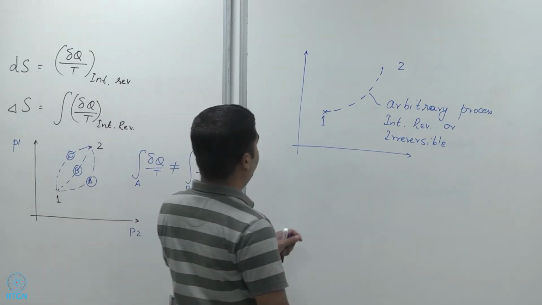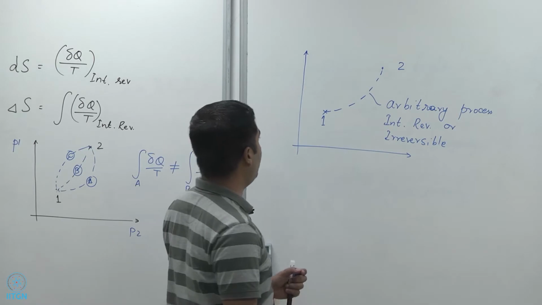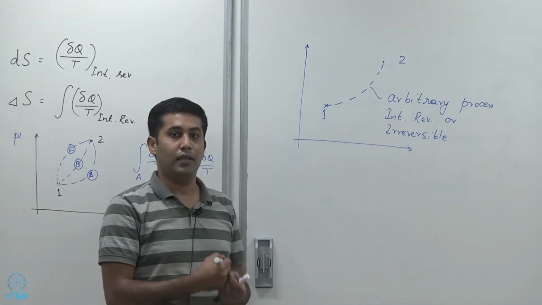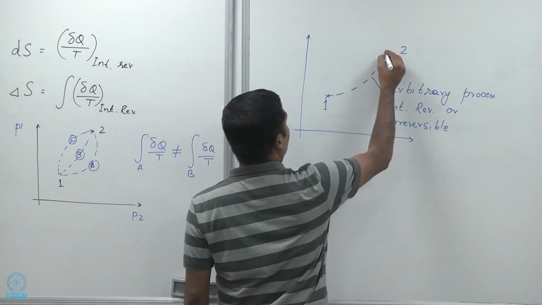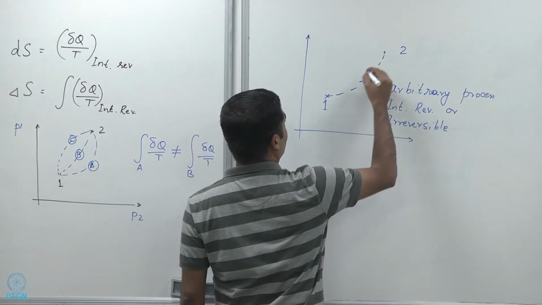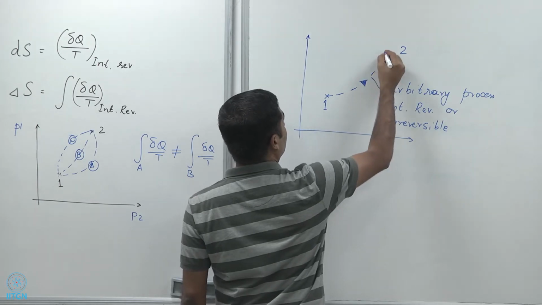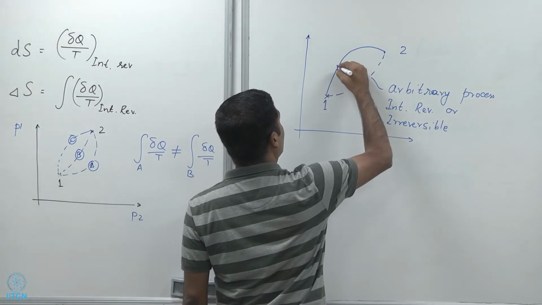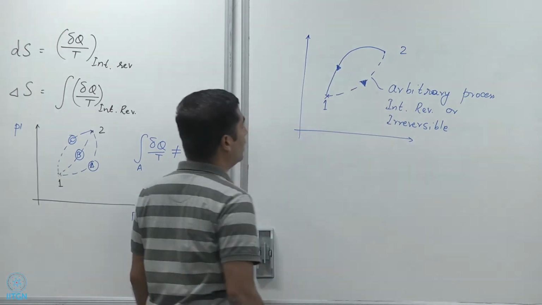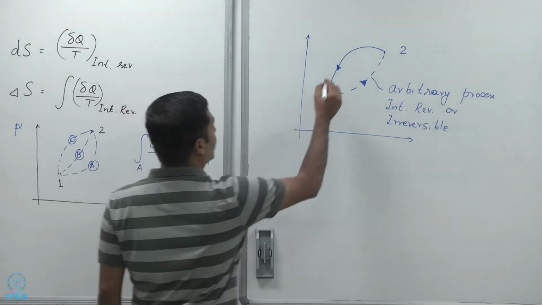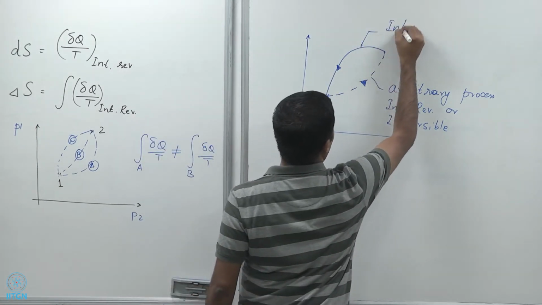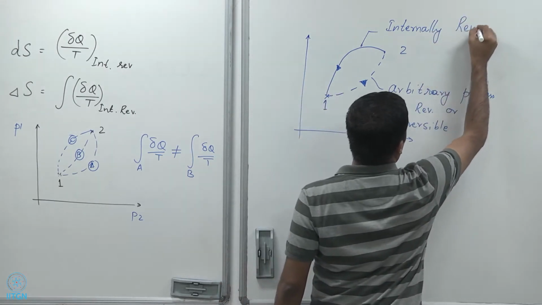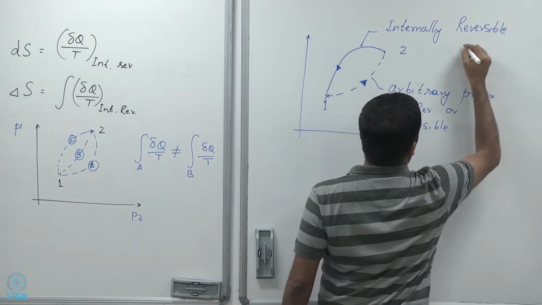And then let us assume that the system, after reaching state 2, comes back to state 1 through an internally reversible process. So let me put arrows here. Let's assume that the system returns to state 1 using an internally reversible process.